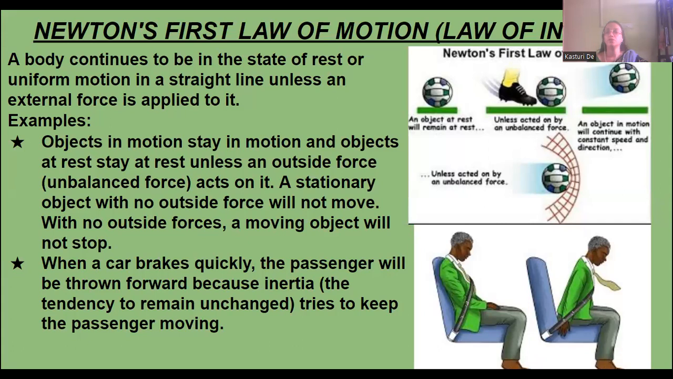Today, I'm going to start with a discussion of Newton's first law of motion, that is also called the law of